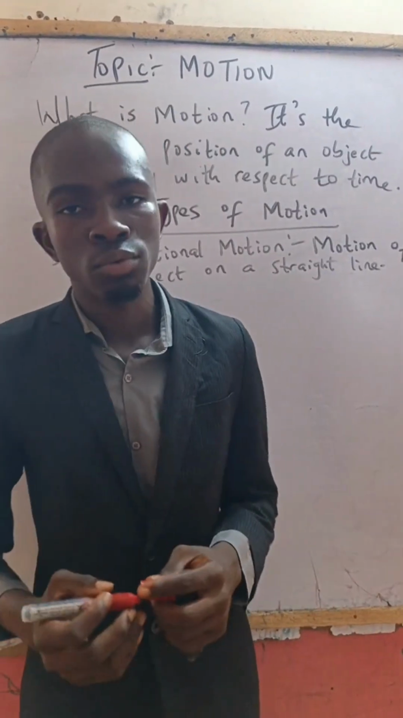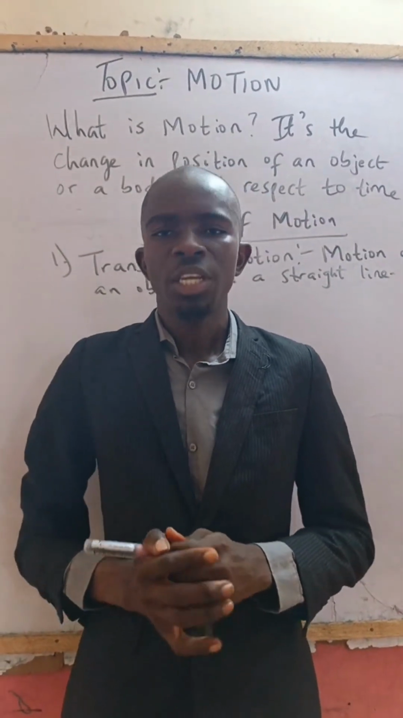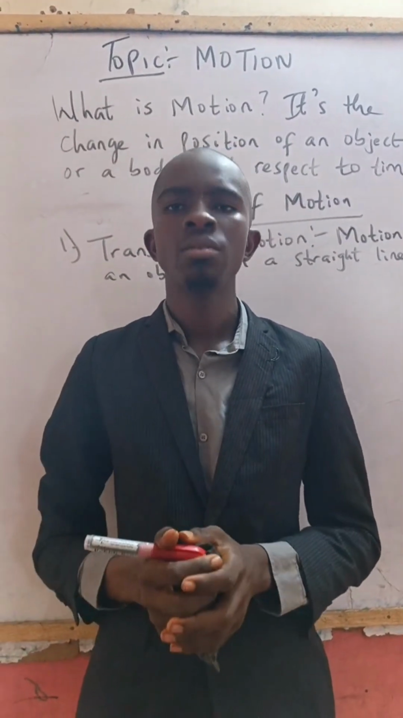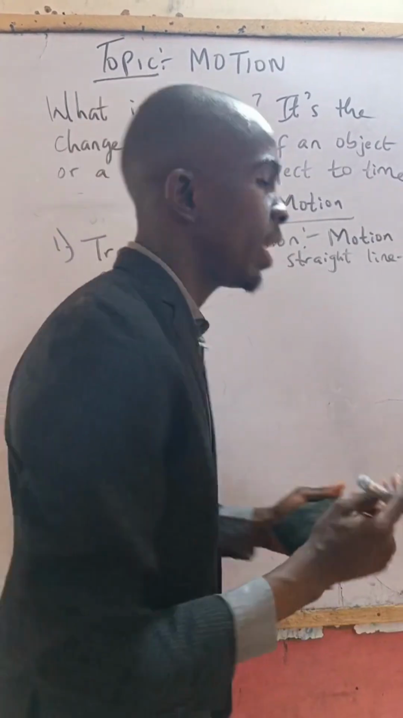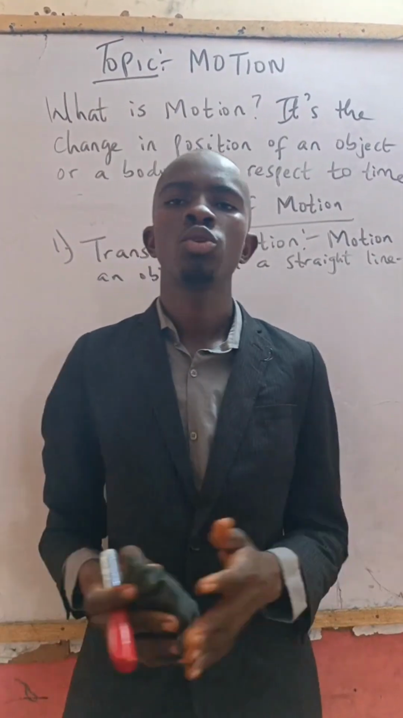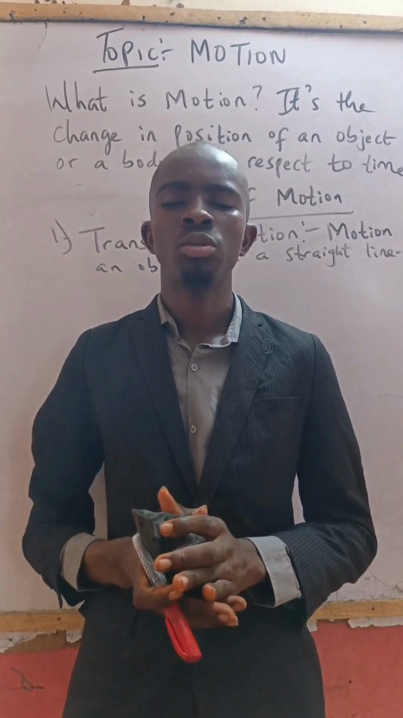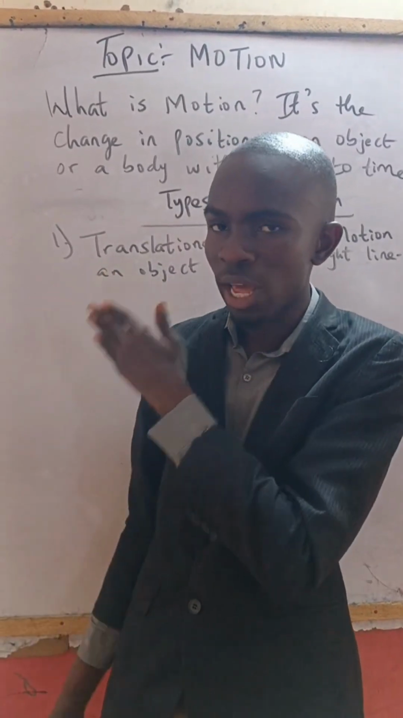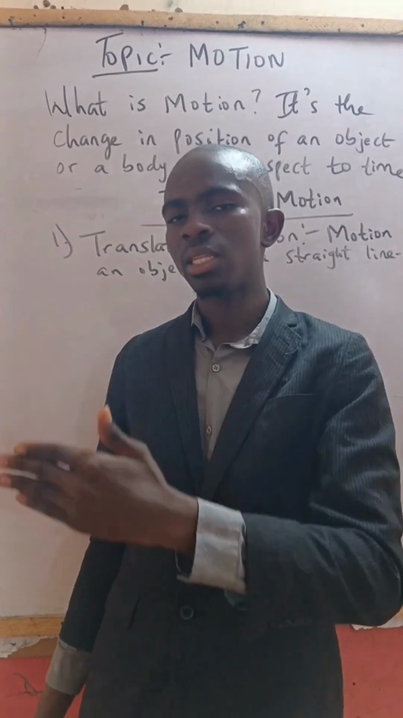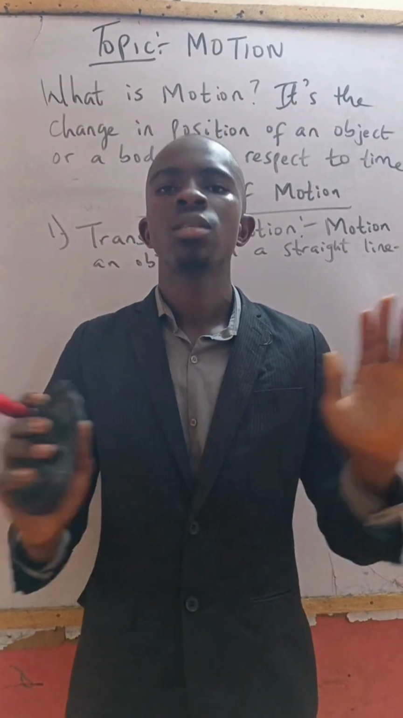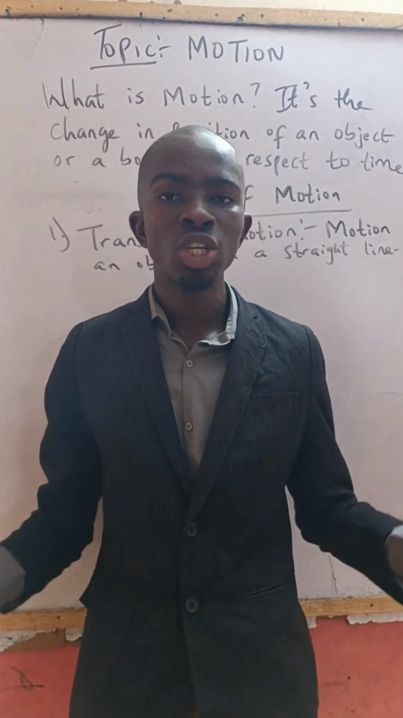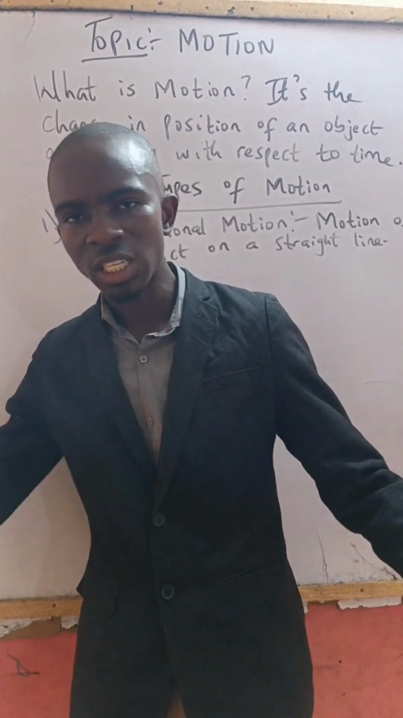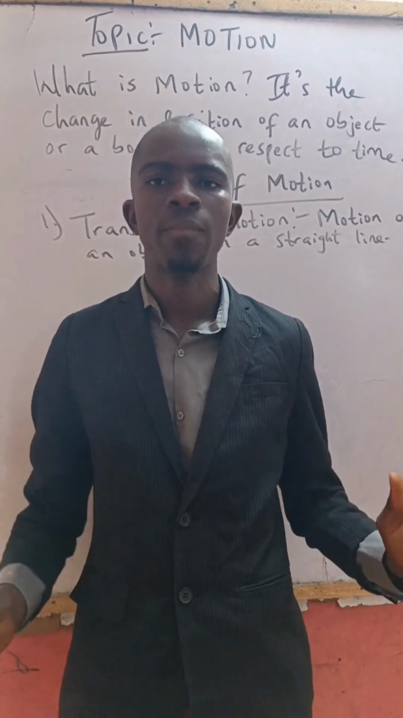A good example of a translational motion is a car moving from, let's say, Lasso Gate to Iba Junction. Or we can also say a particular car moving from the beginning of a particular estate to the end of that estate. That is a translational motion. In a translational motion, the direction is always certain, it is specific.